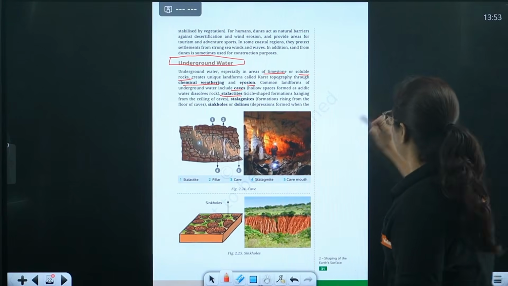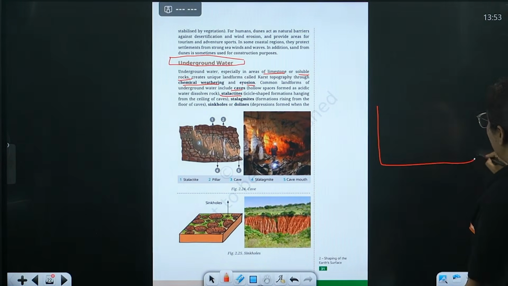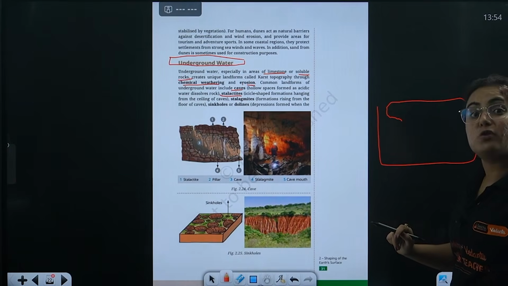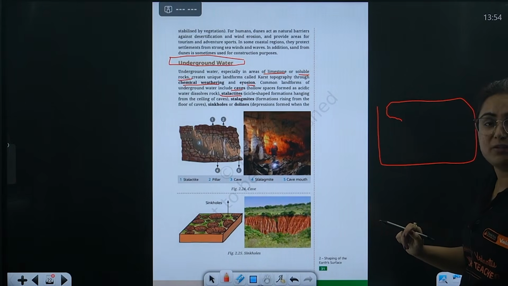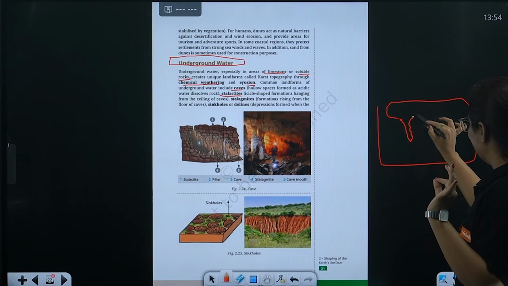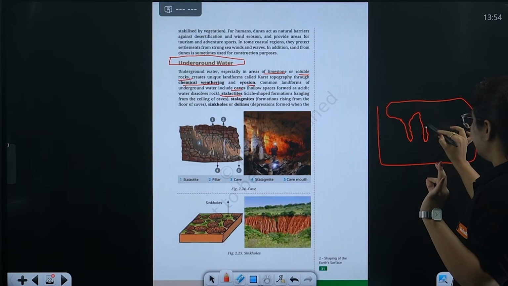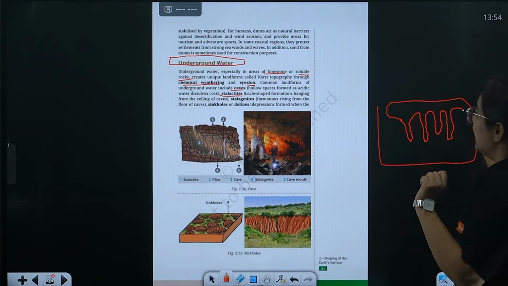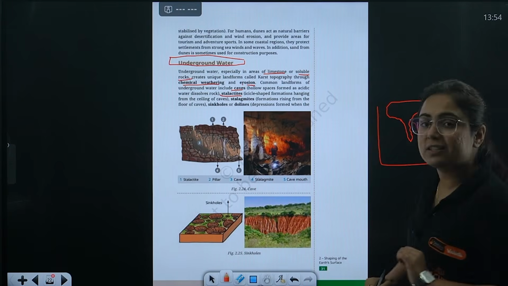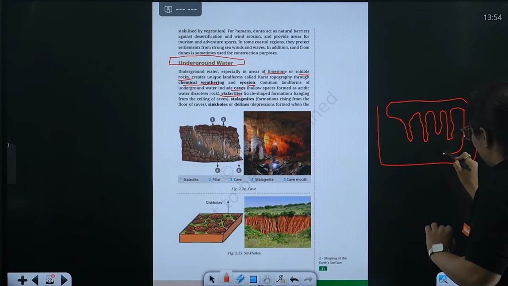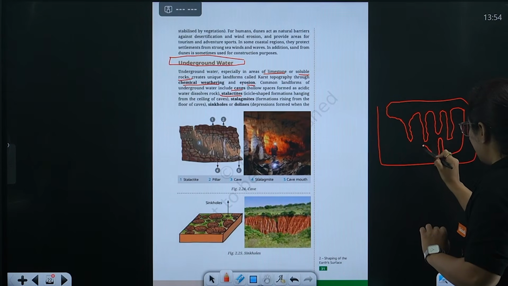See this picture, I'll draw. For example, this is a solid rock, a limestone rock, rock formed by which stone? Limestone. And here are certain hanging rocks over here. These rocks are known as what, my dear students? Stalactites. Similarly, we have the structures at the bottom of the surface also.